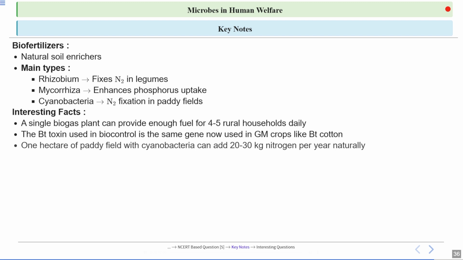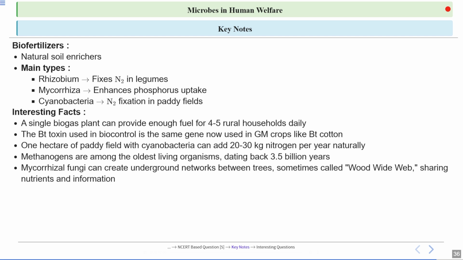One hectare of paddy field with cyanobacteria can add 20 to 30 kg nitrogen per year naturally, because cyanobacteria can fix atmospheric nitrogen. Methanogens are among the oldest living organisms, dating back 3.5 billion years. Mycorrhizal fungi can create underground networks between trees, sometimes called the wood wide web, sharing nutrients and information.